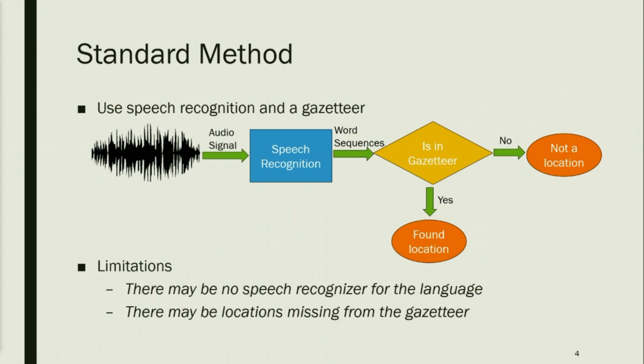But there are some limitations with this method. The speech recognizer might have out of vocabulary words, and it might not have the location in the vocabulary. In that case, it won't get the location. Another problem may be that you might be dealing with a low resource language. In that case, there might not be a speech recognizer, or the speech recognizer might be very limited. The gazetteer might also not have all the locations. You can imagine that little rivers or mountains won't all be in the gazetteer. And so in that case, this method can't find the location.